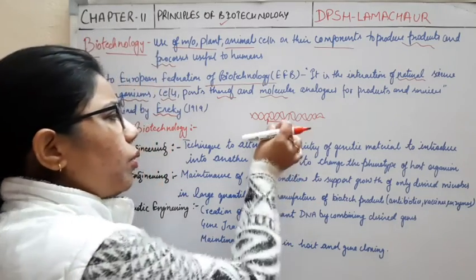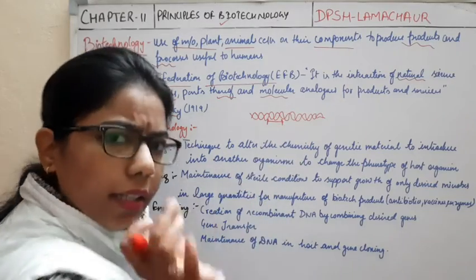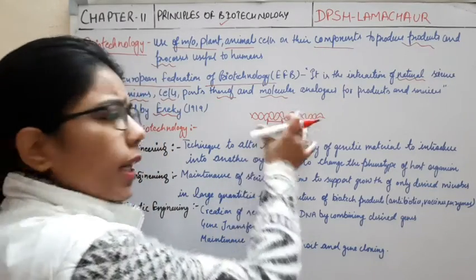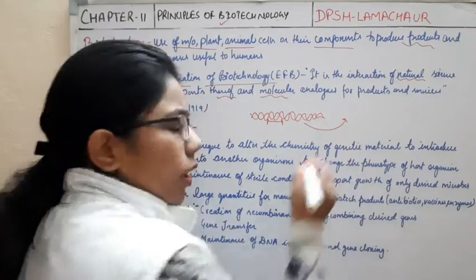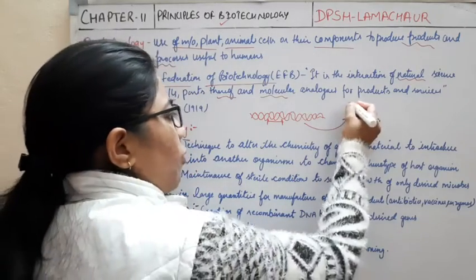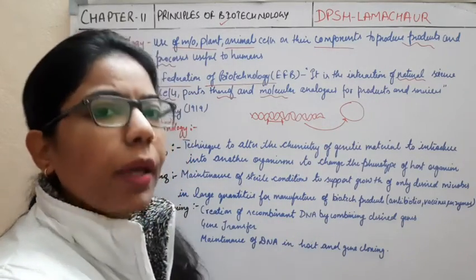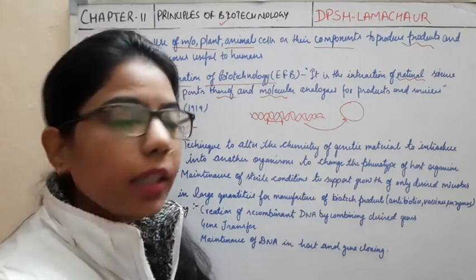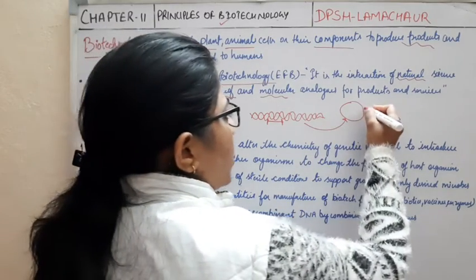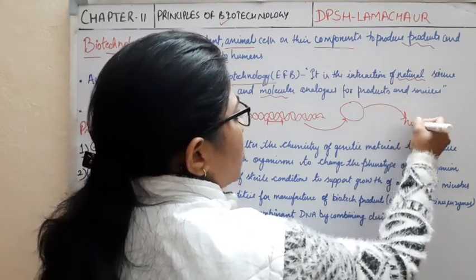We cut the desired gene from the whole DNA, then incorporate it into a vector. One by one I will explain what a vector is. Then from this vector we send it into the host cell.